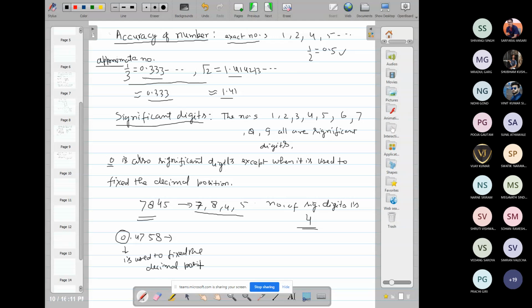The number of significant digits here is also 4.